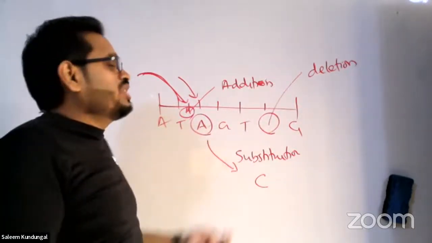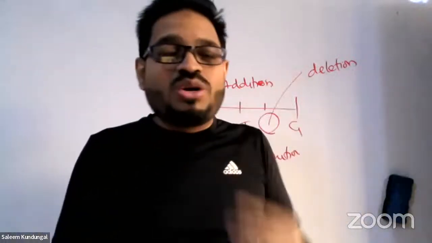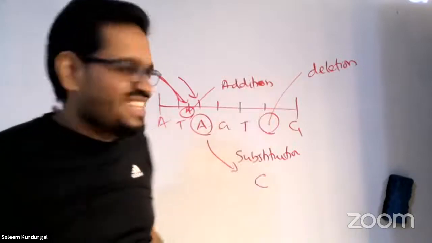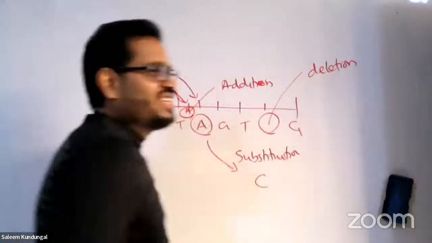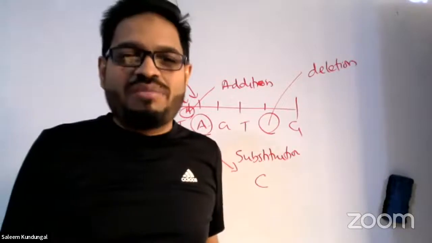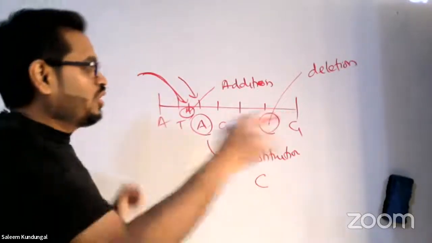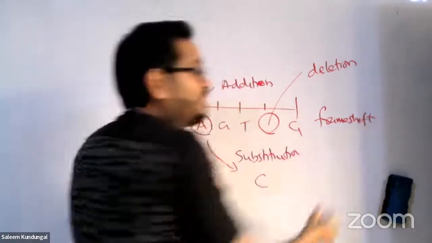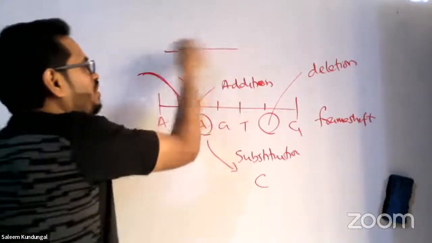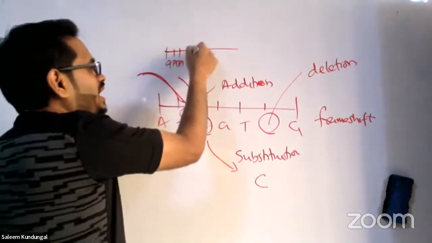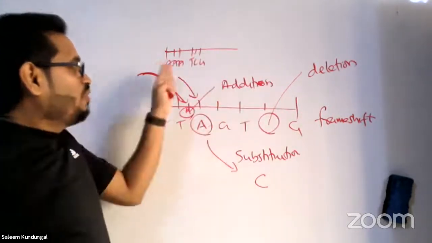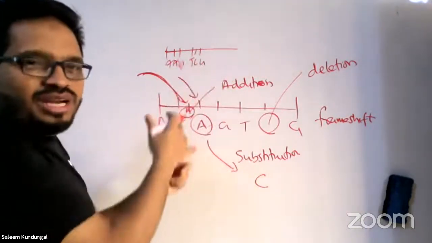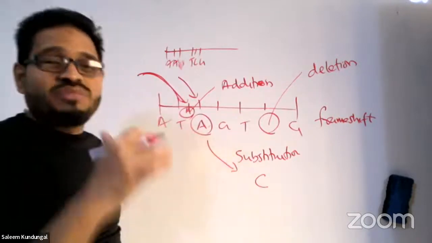Now all these point mutations can cause a complete frame shift, because as we learned in the second chapter, genes are read in three letters. First three, next three, next three. So the complete frame becomes shifted by point mutation. Altogether we call it frame shift mutation. Why is it called frame shift? Because reading is always done in three letters. When one letter is deleted, the other letters get read earlier. That's why it is called frame shift mutation.